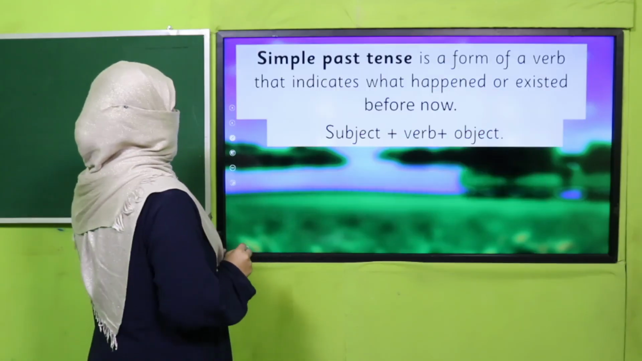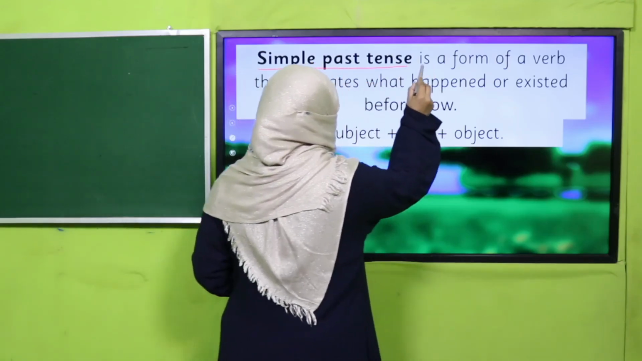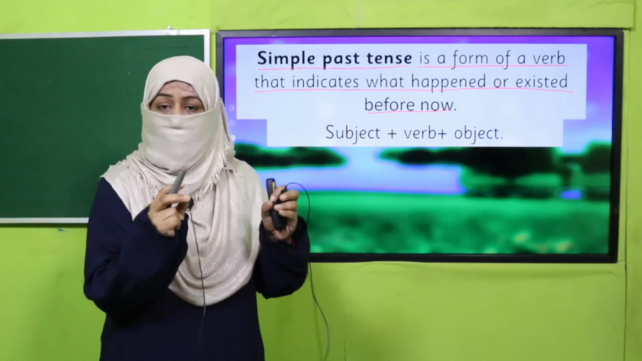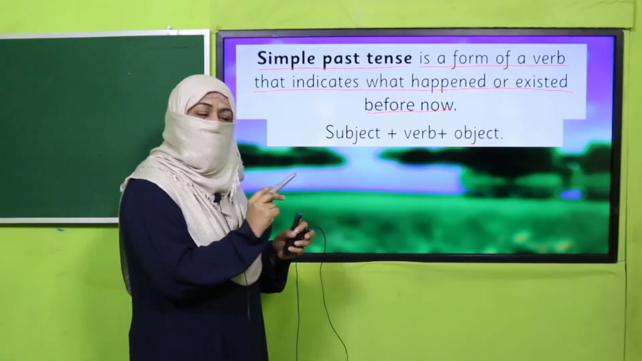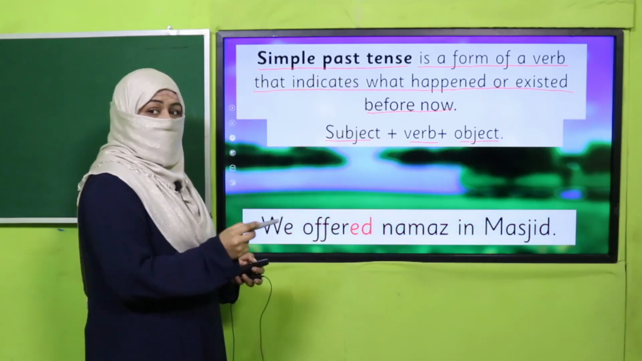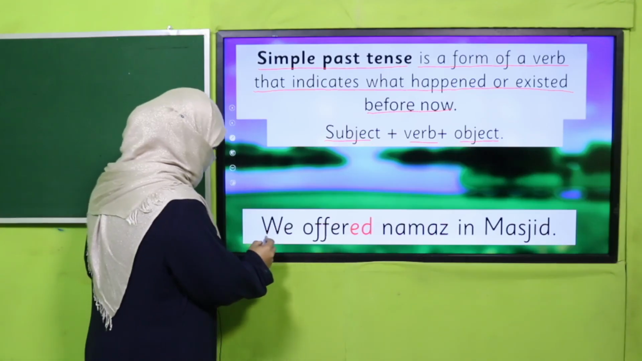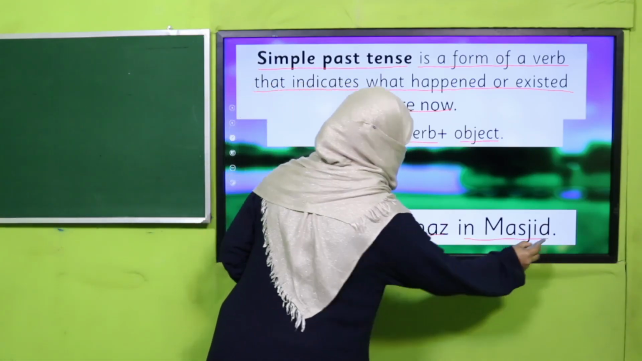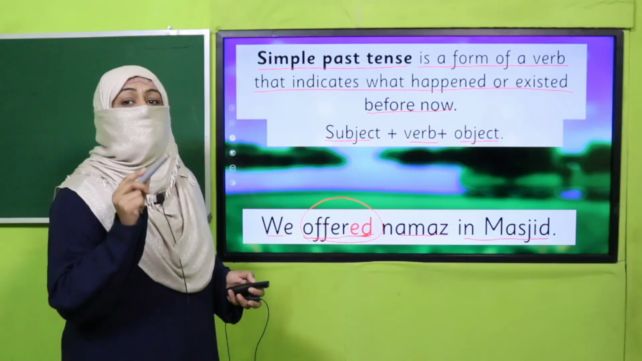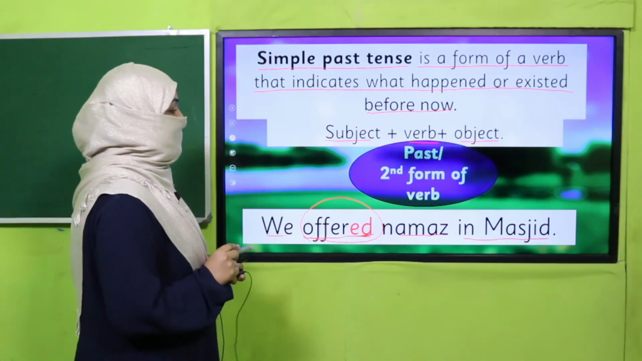But for simple past tense, what happens? Simple past tense is a form of verb that indicates what happened or existed before now, which has just happened, which has already finished. The sentence structure remains the same: subject, verb, and object. And what is the difference? I just told you we offer namaz, and here I have written we offered namaz in masjid. Now this sentence indicates namaz has already been offered. So I have added ed. It means it's the second form of verb and it is simple past tense.